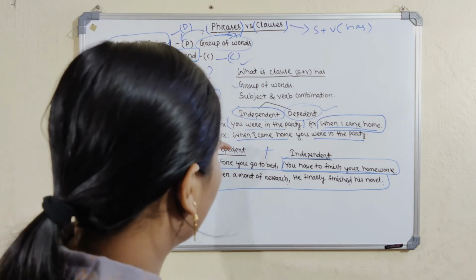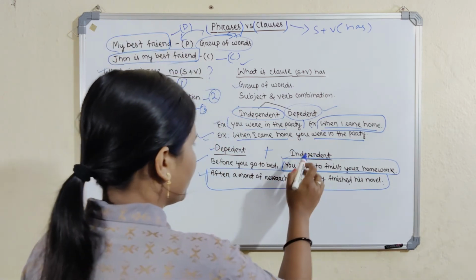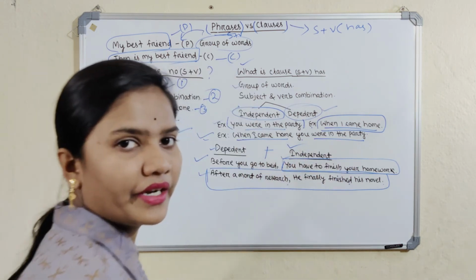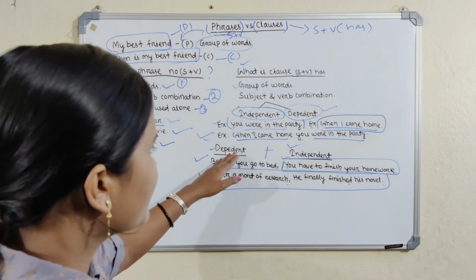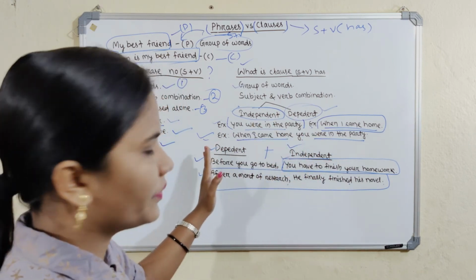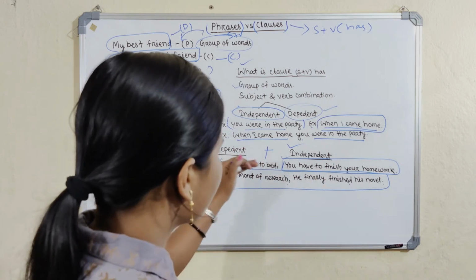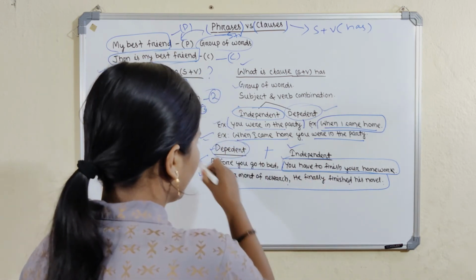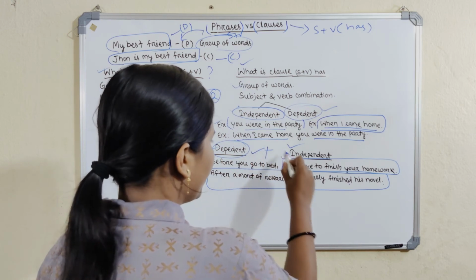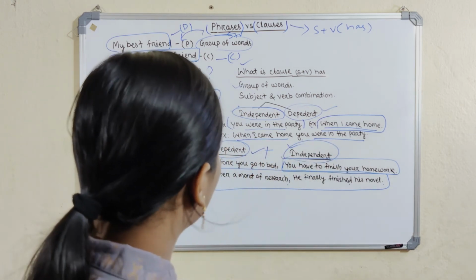A dependent clause never exists without an independent clause. An independent clause can exist without a dependent clause, because a dependent clause always depends upon an independent clause. An independent clause never depends upon a dependent clause. That is the difference between them.